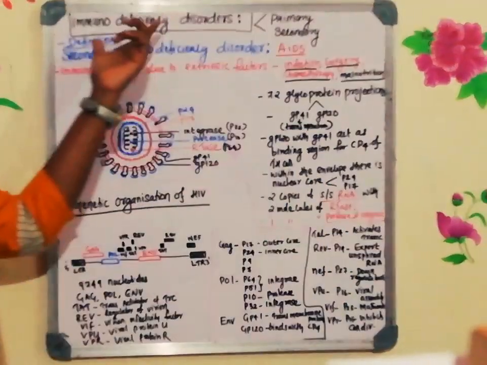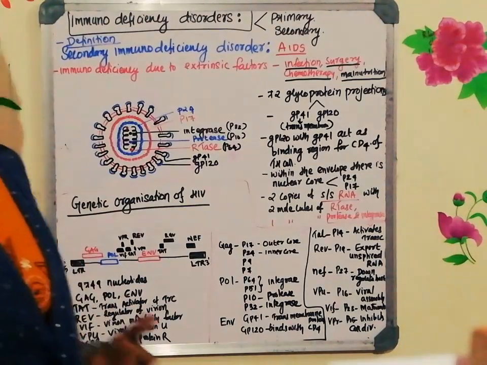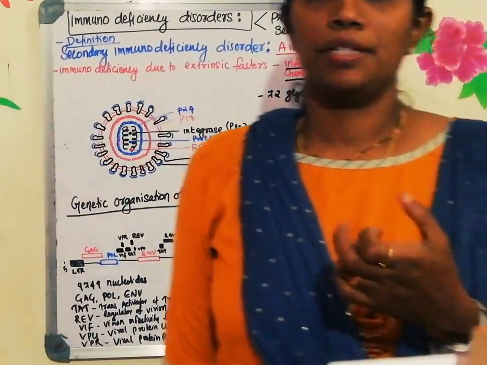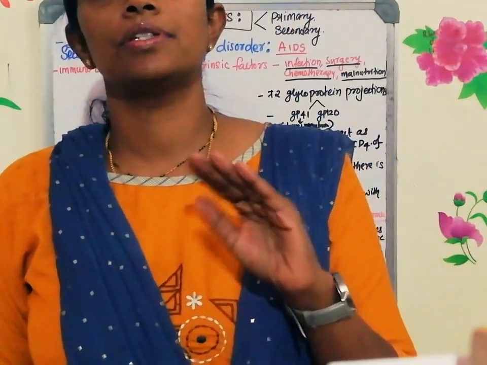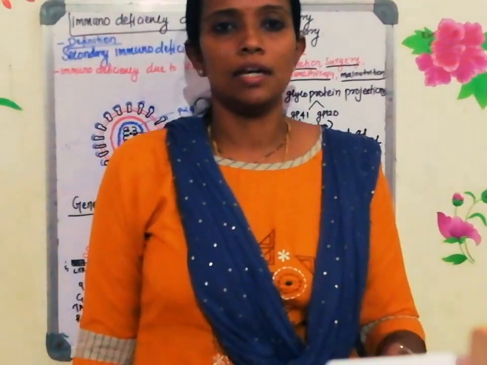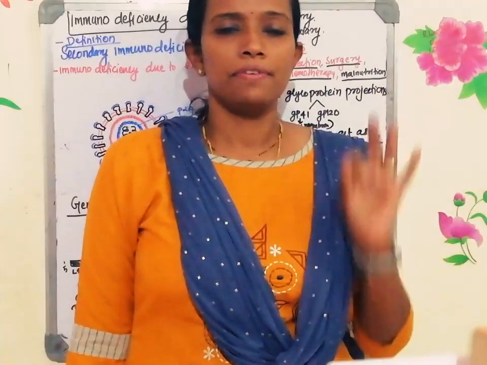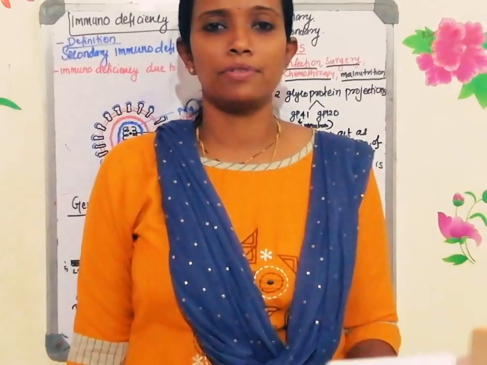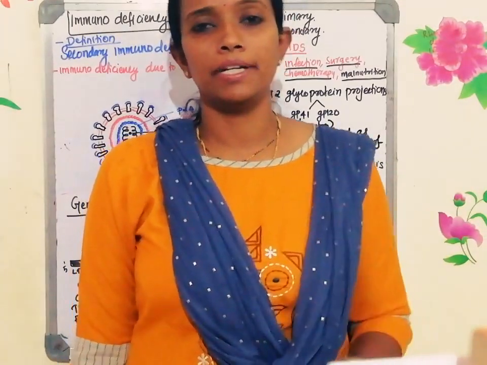The first chapter we are going to discuss is immunodeficiency disorder. It's a very interesting topic. Okay. So immunodeficiency means that because of some reason your immune system is completely defective. The exact definition for immunodeficiency is any deficiency that results in defect in phagocytosis, humoral and cell-mediated immune response.